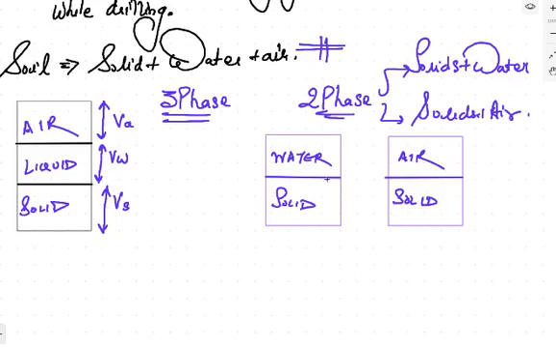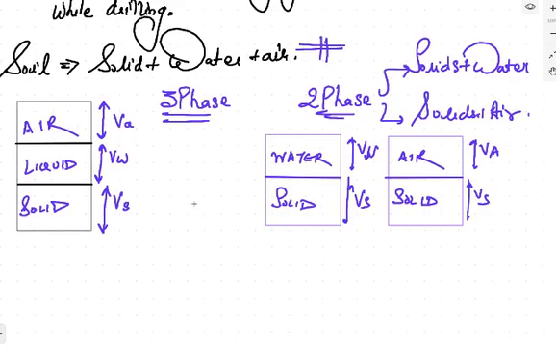It means that in this particular case, what you have is that the volume of solid will be same, but this will be the volume of air and this will be the volume of water. या तो air जो voids हैं basically वो खाली रहेंगी, अगर उसमें water भर गया पूरा तो ये वाला phase diagram बन जाएगा, अगर उसमें आधा water बना तो ये वाला phase diagram बन जाएगा.